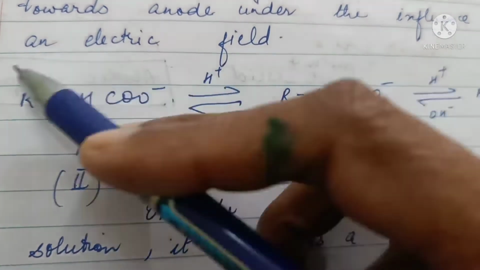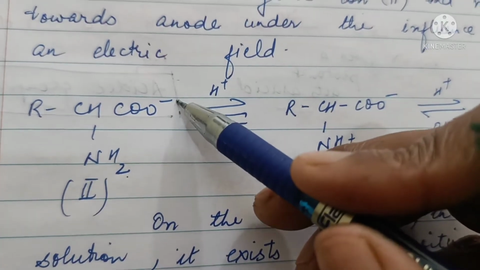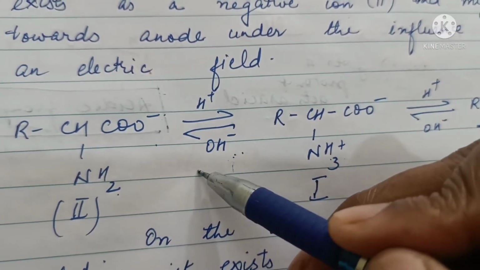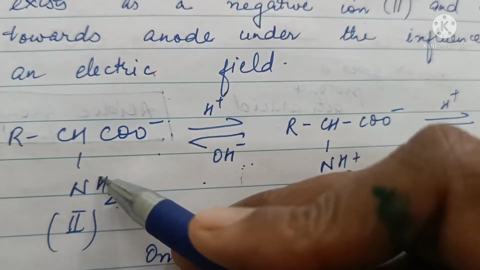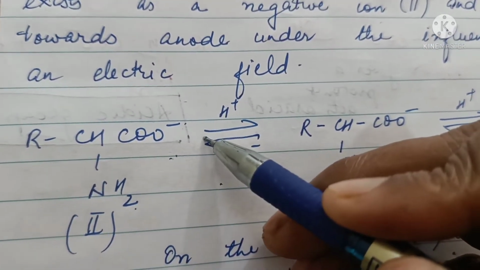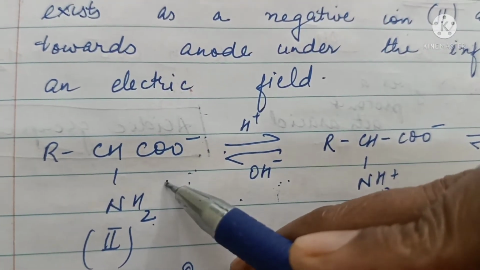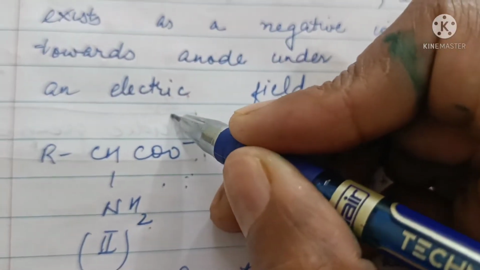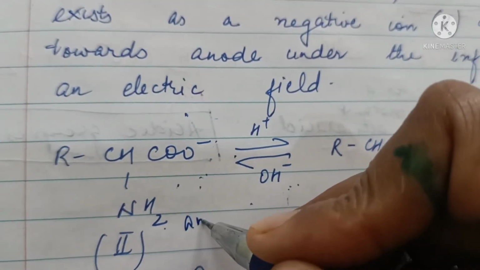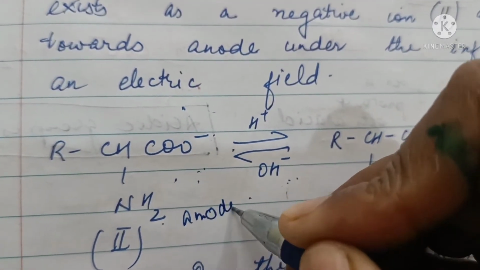So the molecule gets negatively charged. So in alkaline solution, the amino acid will behave as a negatively charged ion and will be attracted towards the anode. So it will migrate towards the anode.